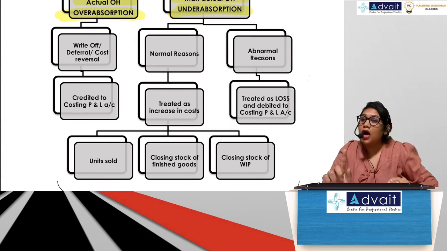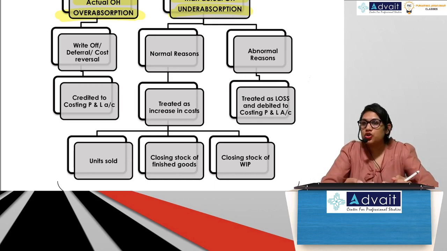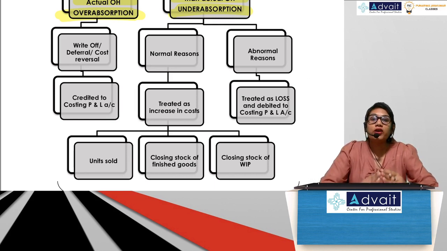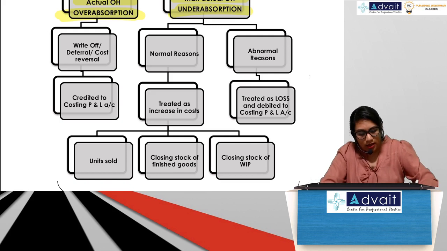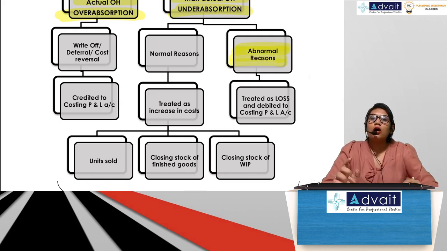If there is under absorption, first you need to figure out why didn't you charge the way you have incurred. So you have to figure out the reasons, and those reasons can be divided into two types: normal reasons, abnormal reasons. If your under absorption is due to abnormal reasons, what will you do with it?